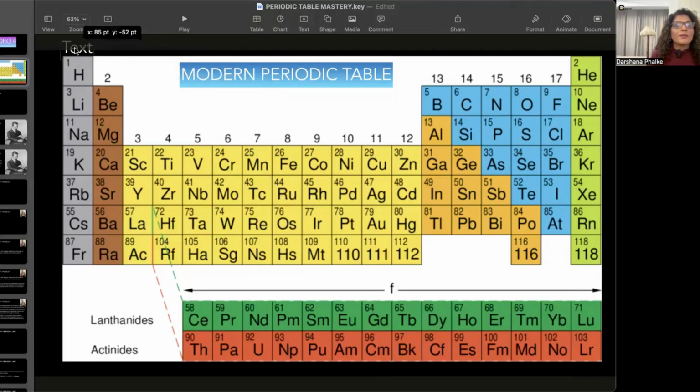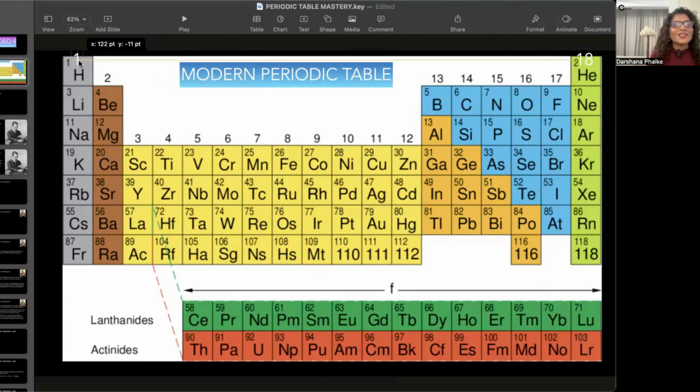Okay, the groups maybe, yes. 1, and this is going to be group 18. So let me just take it here and make it as 18. Okay, so group 1 and group 18. So let me see if I can put it here, group 18, group 1.